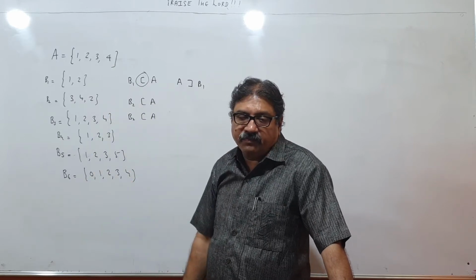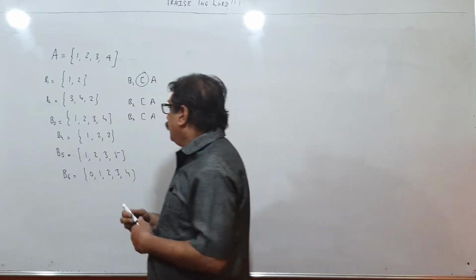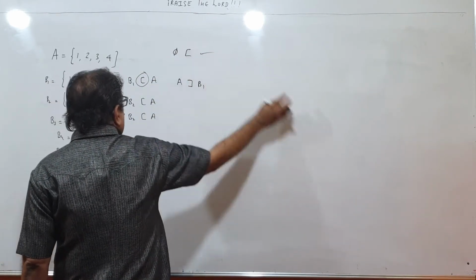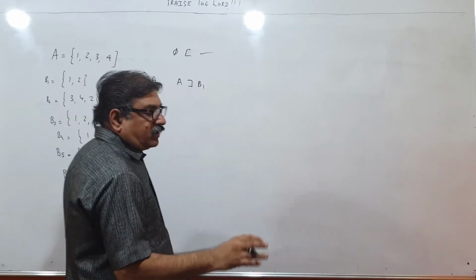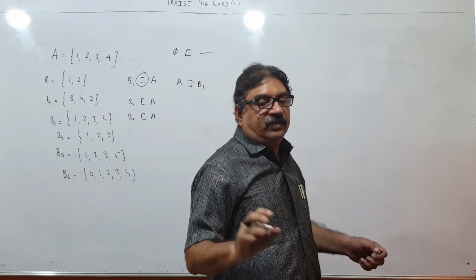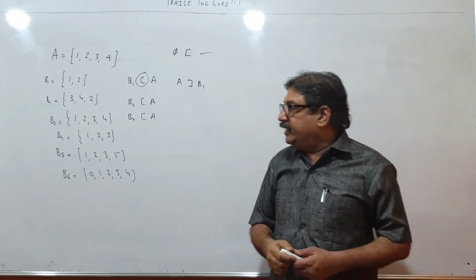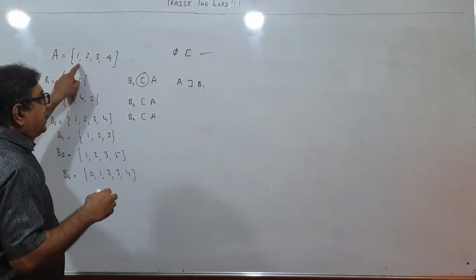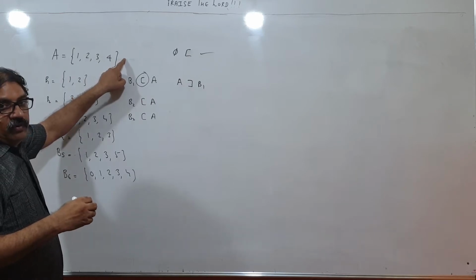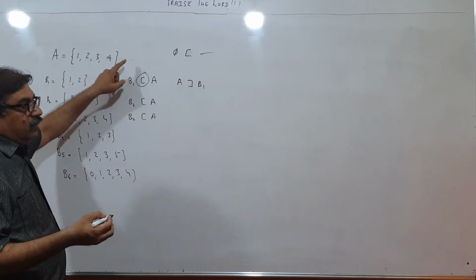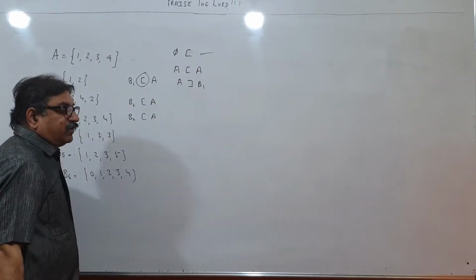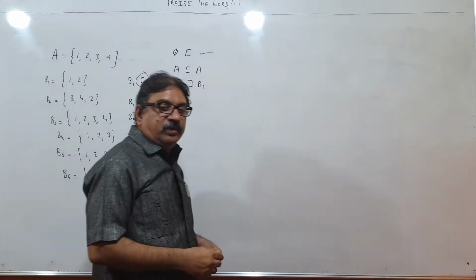This way we think. And we accept the point that null set will be subset of every set. A, B, C, null set, whatever. Null set will be subset of every set. And as you can see, if A is 1, 2, 3, 4, and again I write one more set M which is 1, 2, 3, 4, that will be A only. So every set will be subset of itself. Every set will be subset of itself. That we take as a point.